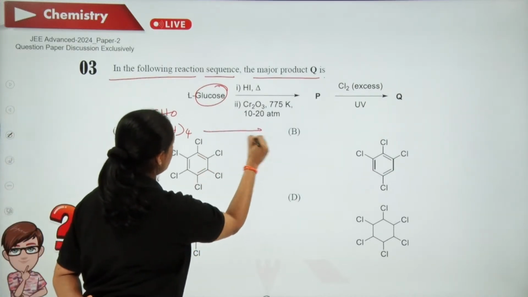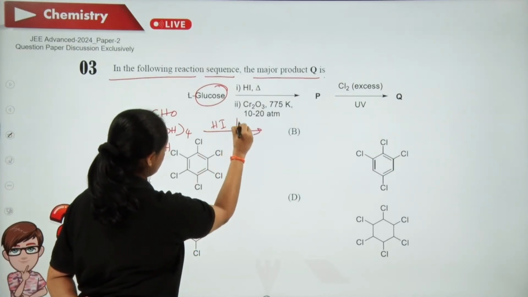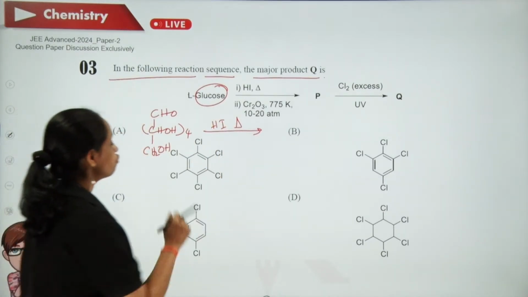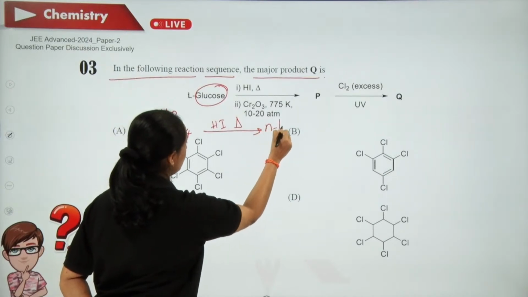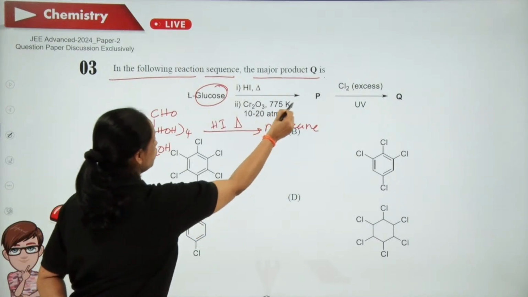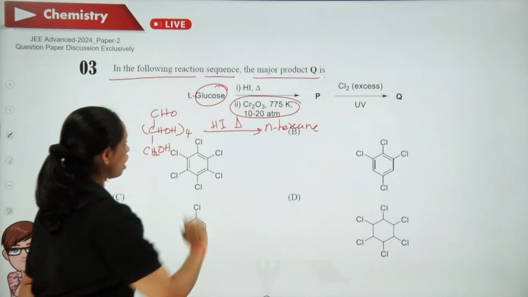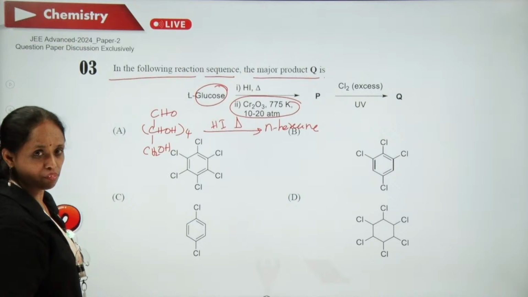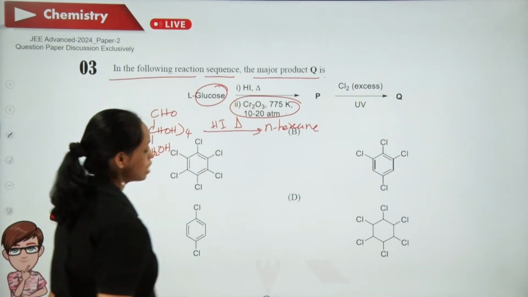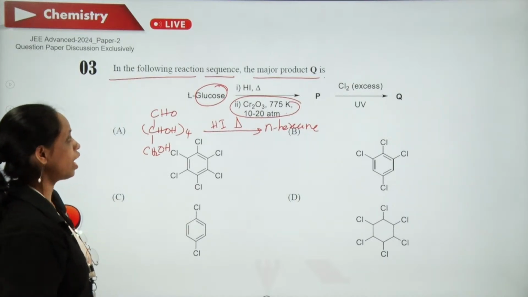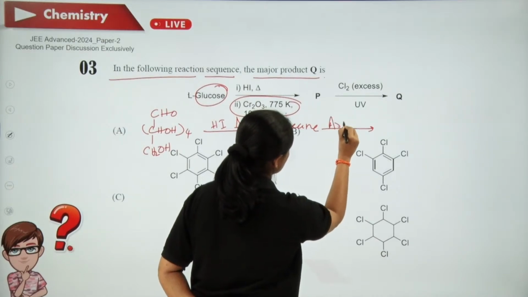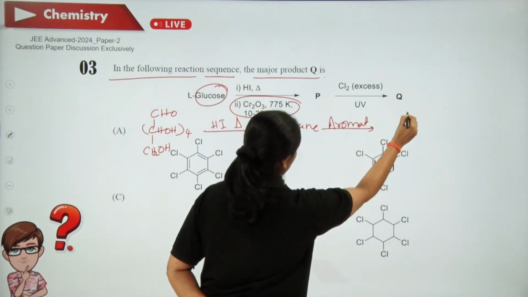If it is made to react with HI at high temperature, then first you will get n-hexane. But this is made to react with Cr2O3 at 775 Kelvin. So this is cyclization and aromatization.